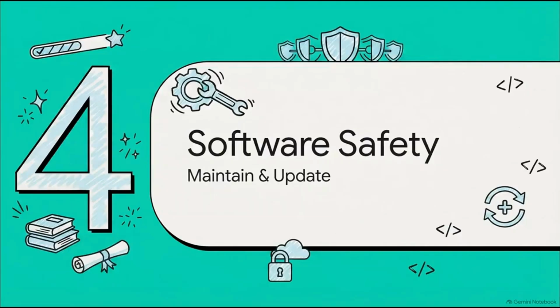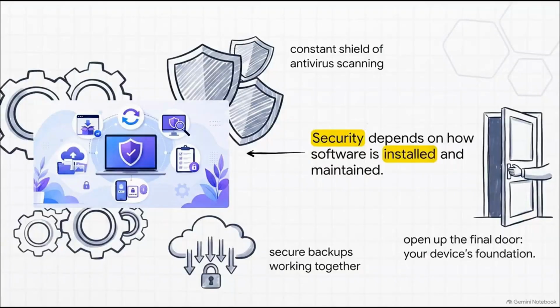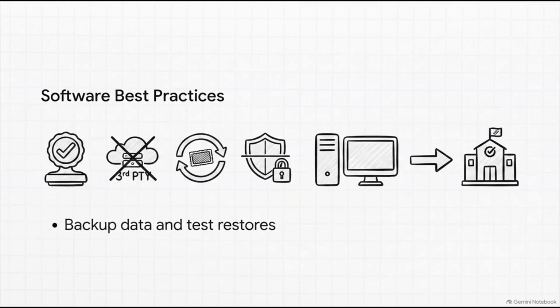Almost there. Section 4. Software safety and exam success. We've secured our communications, we've secured our browsing, so let's open up the final door, your device's foundation. It's all about the cycles of automatic updates, the constant shield of antivirus scanning, and secure backups working together in harmony. Because you see, security doesn't just magically end the moment you click Install. It is entirely dependent on exactly where that software comes from in the first place and how you choose to maintain it over time. Let's make sure we lock in the crucial exam keywords for this section.